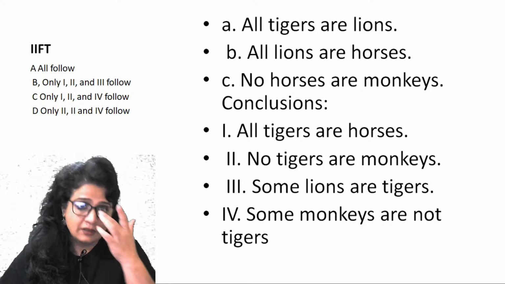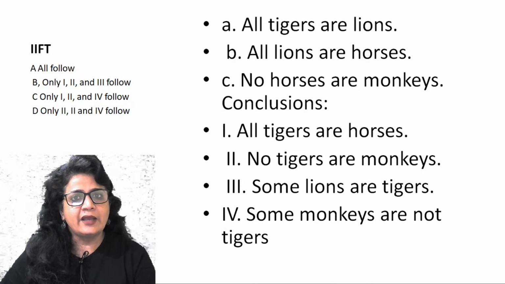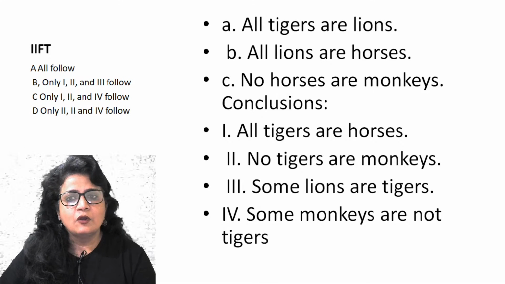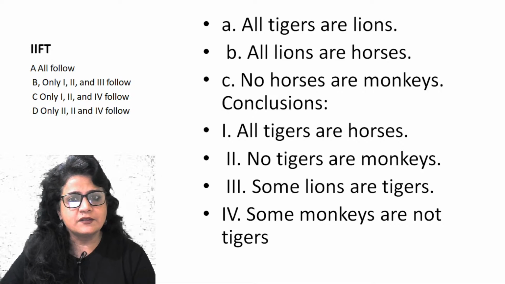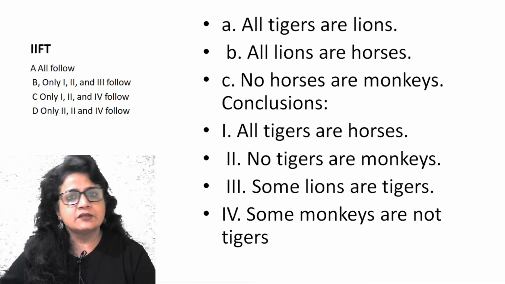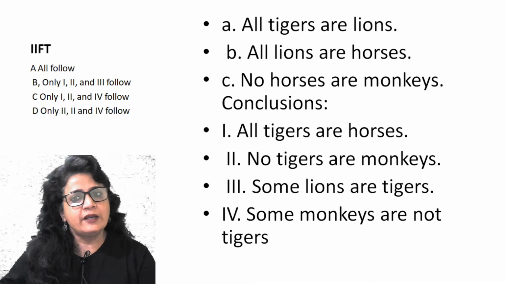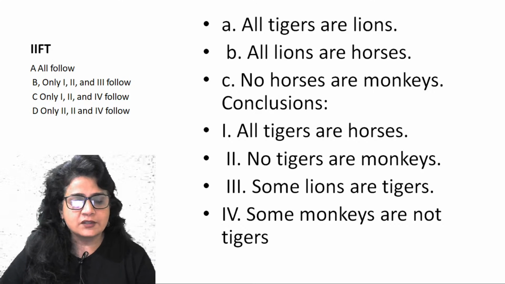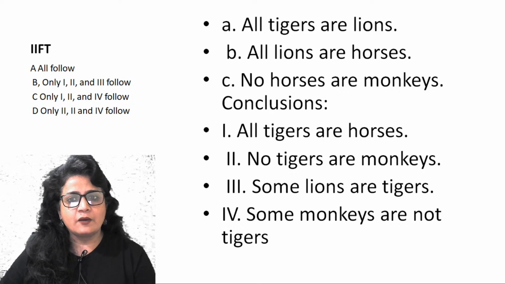One more question. All tigers are lions. So inside tiger, outside lions. All lions are horses. So after lion, you have another circle of horses. No horses are monkeys. So outside all three circles, you have another circle of monkey. Monkey is outside lion, tigers and horses. That's what is the situation. Look at the answers now.